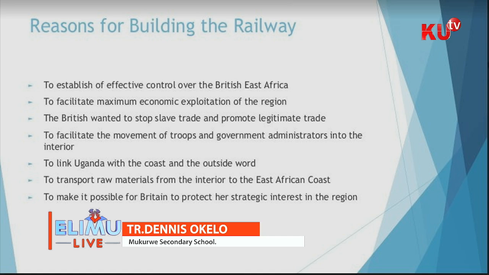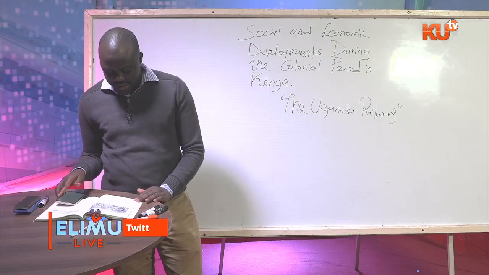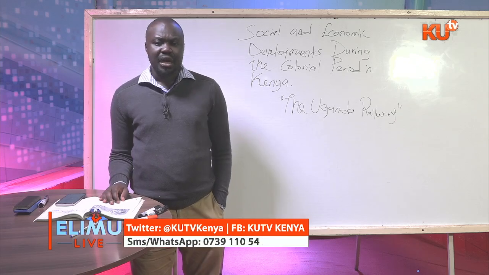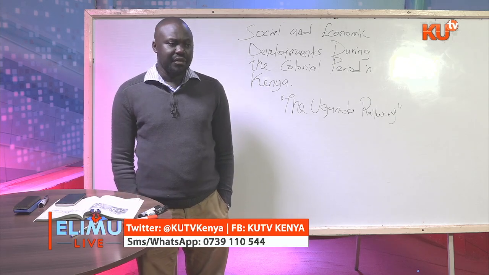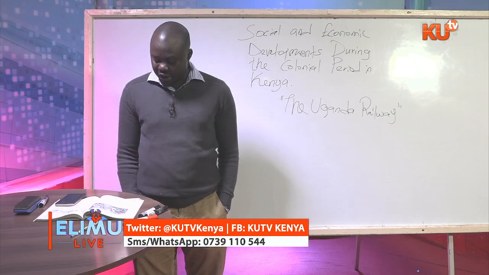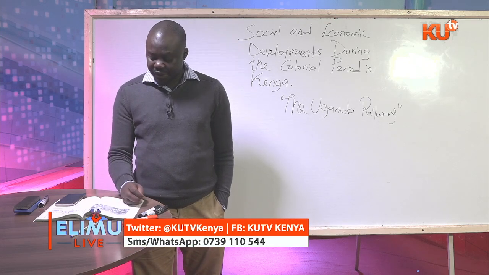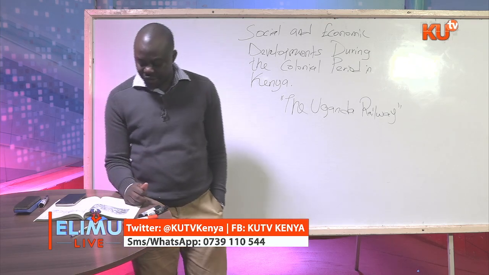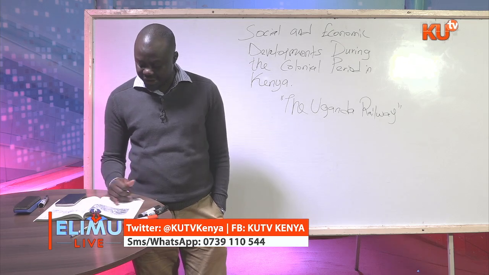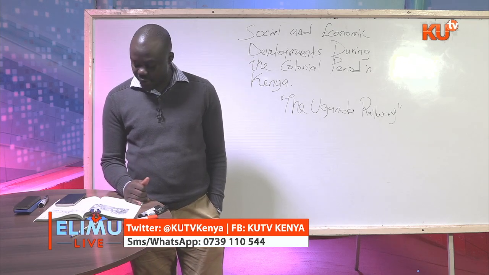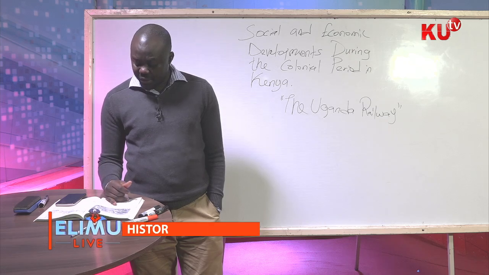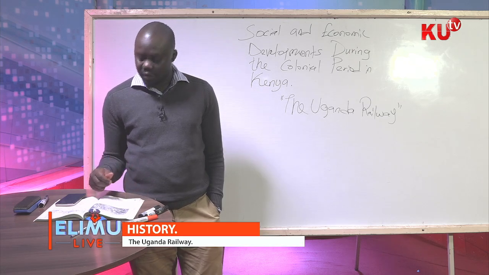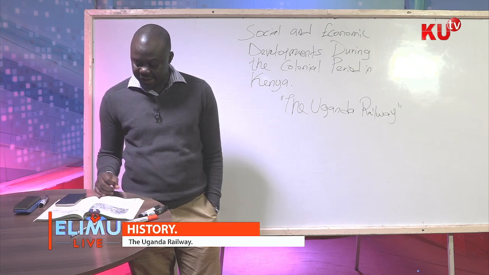Now, over the course of this railway, there were problems in the process of building it. How did it start? So the survey was done by Captain MacDonald of the Royal Engineers Company, and the engineer who was in charge of this construction was somebody called George Whitehouse. Now, the headquarters of the construction was based in Kilindini Harbour, that is in Mombasa, and the work on the railway commenced on the 5th August of 1896.